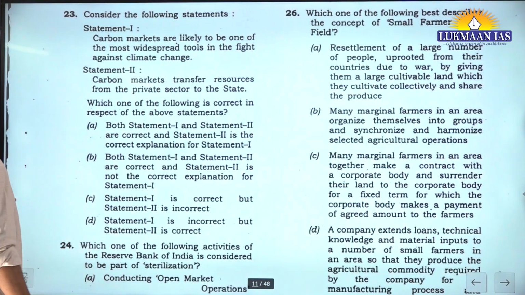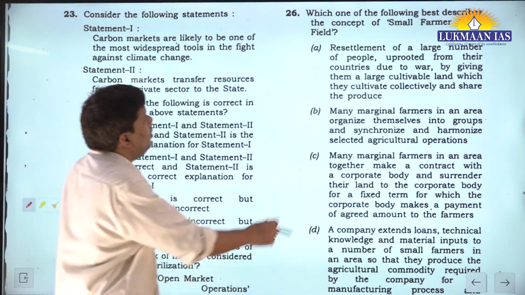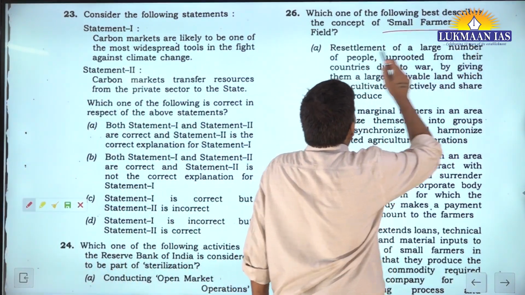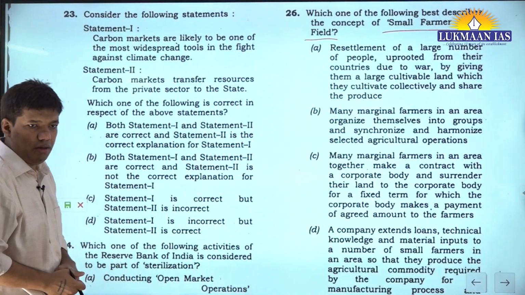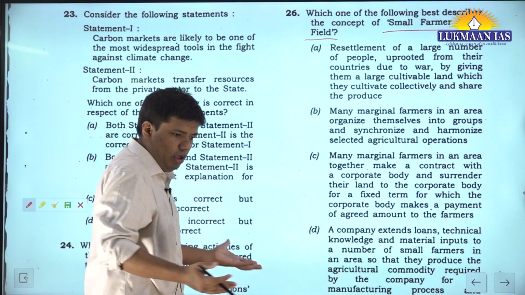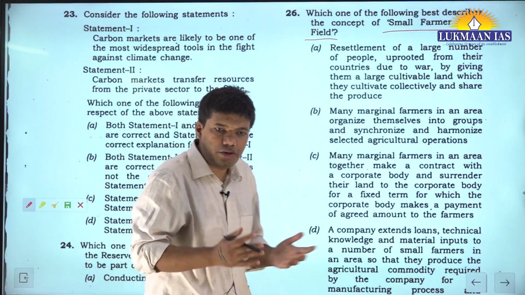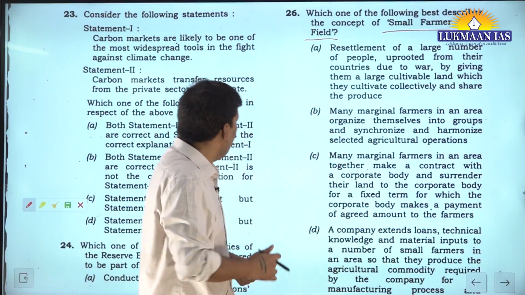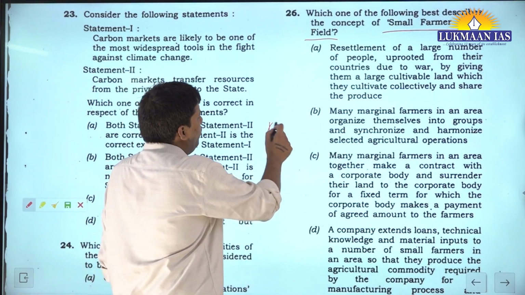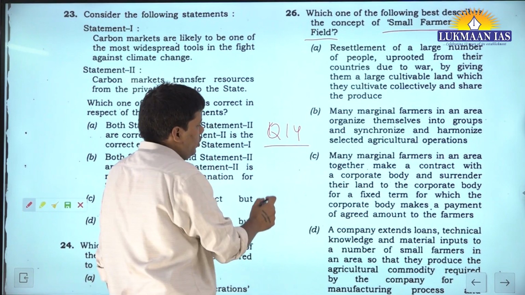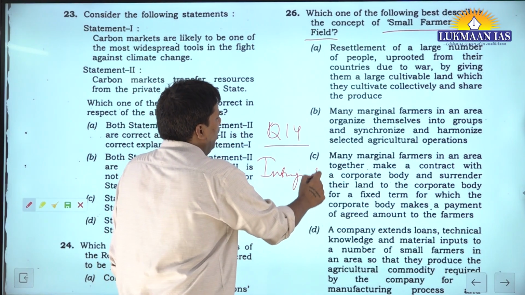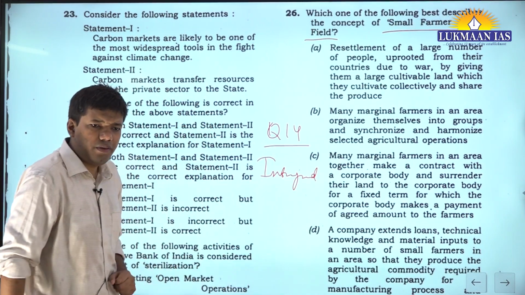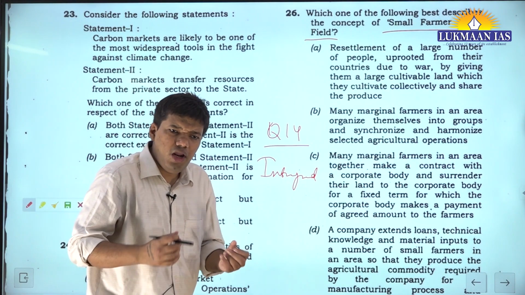Now, a question like this. Let's see how you will answer a small farmer, large field. This is a concept. Yesterday we discussed a question from GS3 PYQ, question number 14: what do you understand by integrated farming system, and how can integrated farming system help a small and marginal farmer?